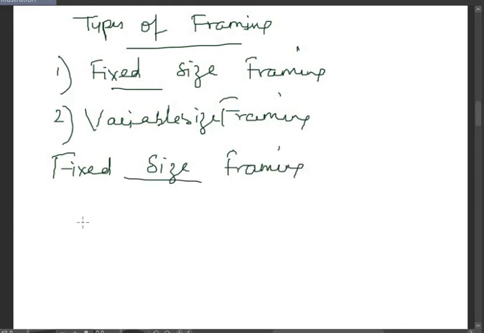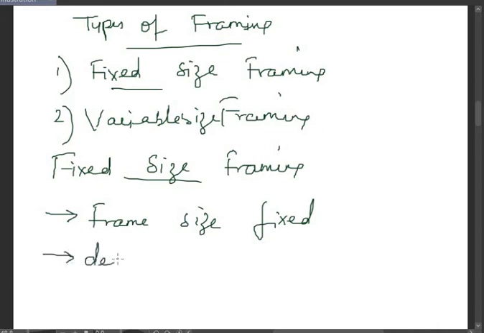In fixed size framing, the first feature is that the size of the frame is fixed. And also in this case, we need not define the boundaries. Defining the boundaries is not required.